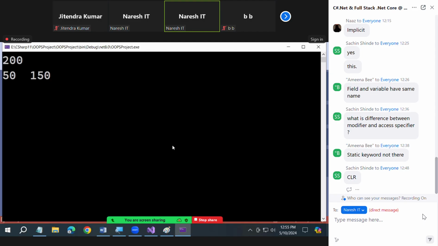Generally everyone will think like this: static doesn't require an object, so why again declare non-static and create an instance? Why all this waste of time? If I write everything as static, we can directly call it. That is what you will think. That's why I'm telling you the behavior of static is completely different.